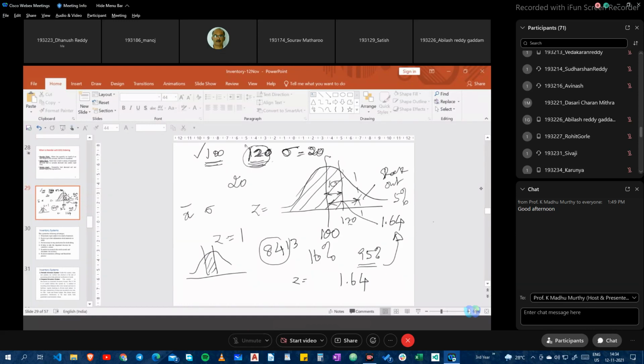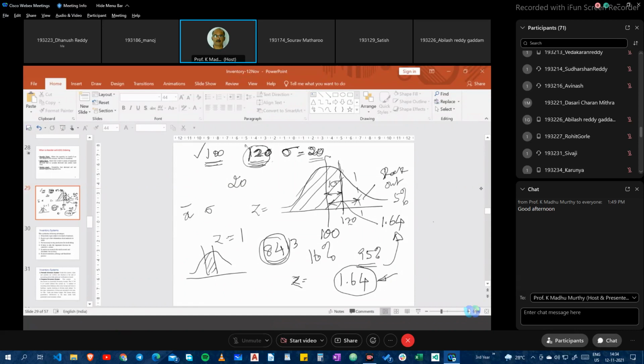So what does this mean now? If Z value is 1.64, what does this mean to us? Why do we need this Z value? Earlier, when the standard deviation was 20, we had a confidence level of 84%, and we carried 120 units.